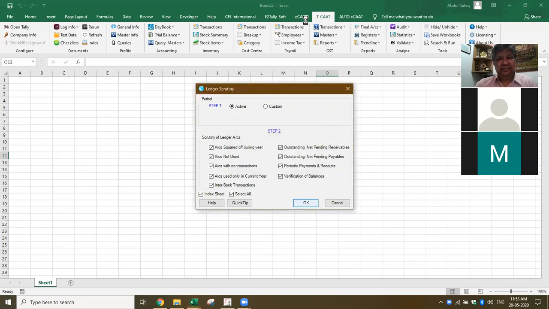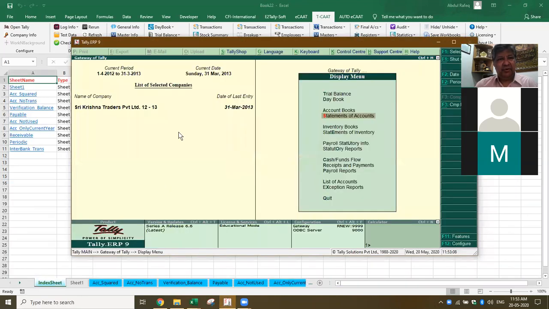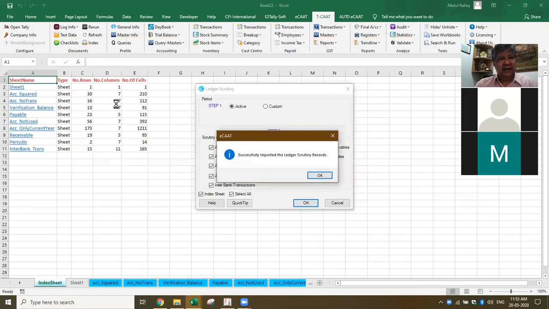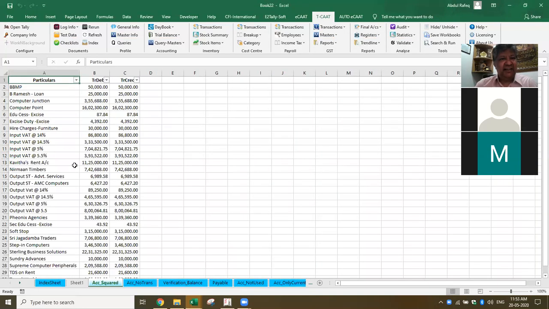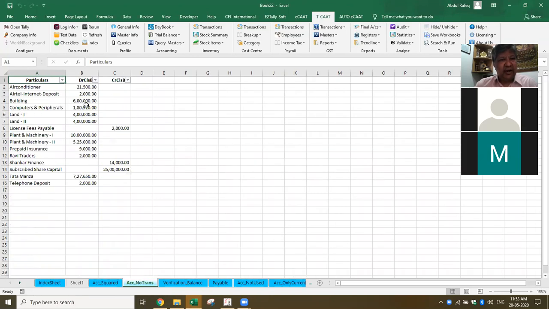Okay, got it, sir. Now it's extracting all these 10, 15 reports, and see, it's already extracted here. Now, what are the accounts squared off during the year? When I take the trial balance, this will not come. Why? Because for these transactions, debit and credit are both balanced, so the balance is zero, unless you select zero balance transactions also. Then I have got accounts with no transactions during the year.